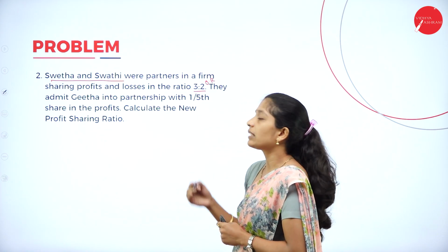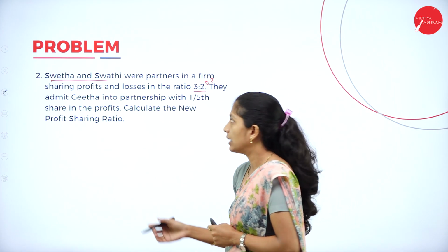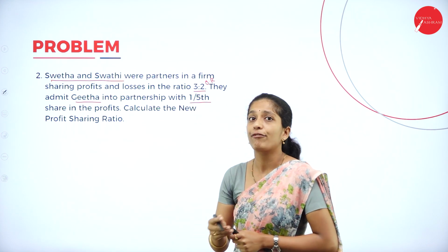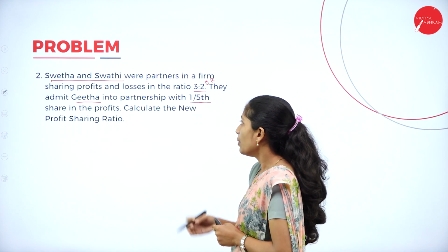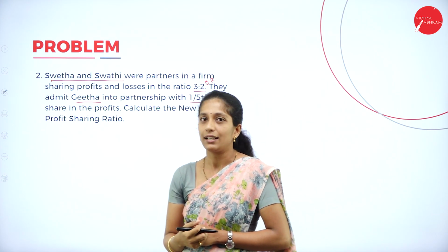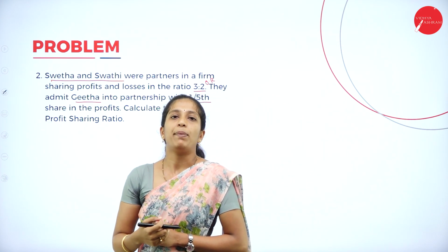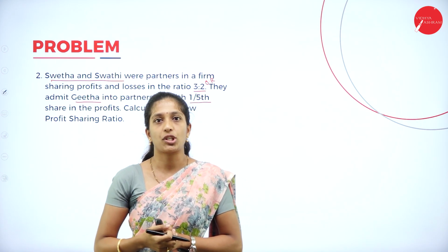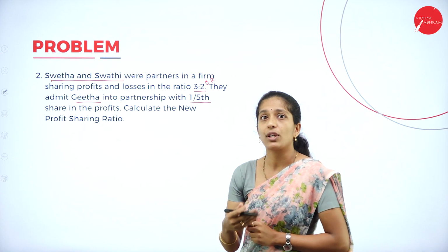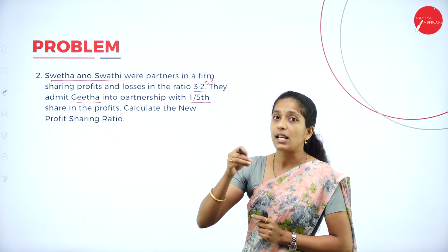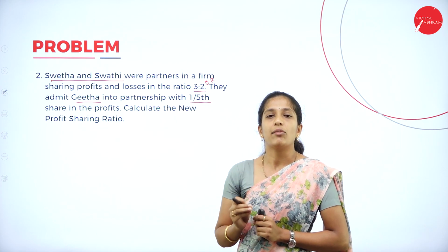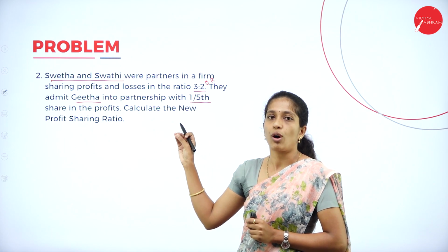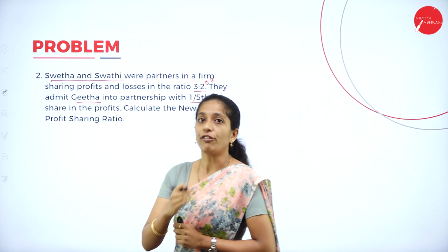They admit Geeta into partnership. Now, who is the new partner? Geeta is a new partner with 1/5 share. She is admitted for 1/5 share in the profit. Calculate the new profit sharing ratio. Can you apply the formula, new profit sharing ratio is equal to old share minus sacrifice share? No, we know the old share but we don't know the sacrifice share. Whereas in the first problem, they had directly given the sacrifice share, but here they have just given the share of the new partner, right?